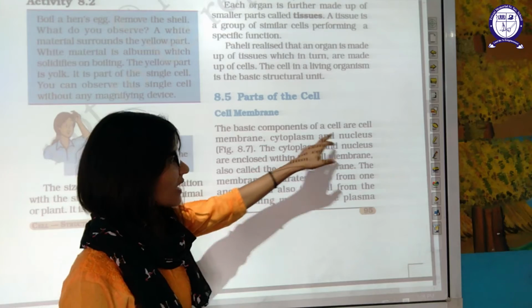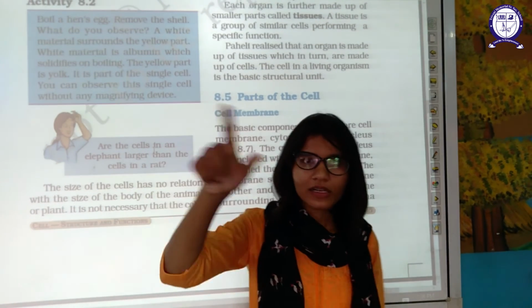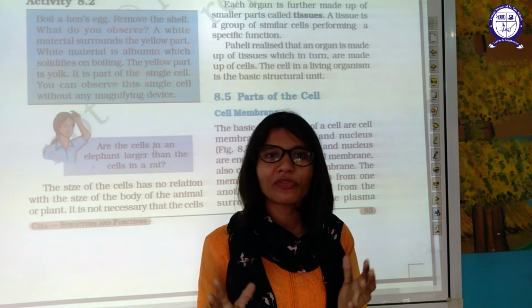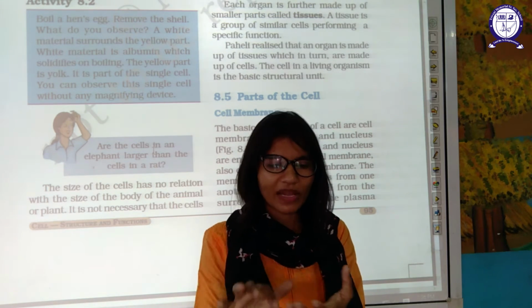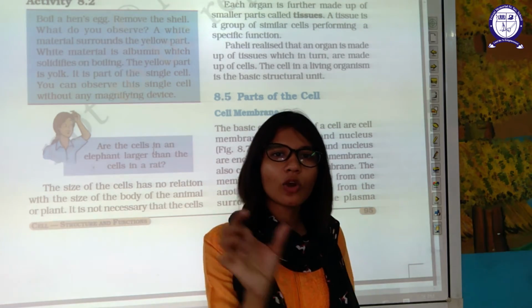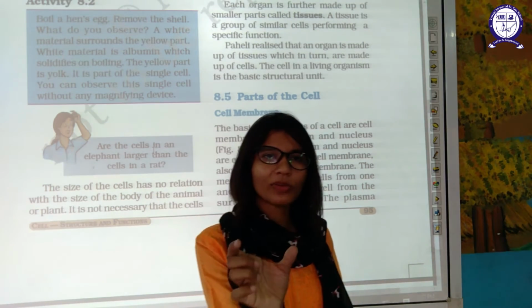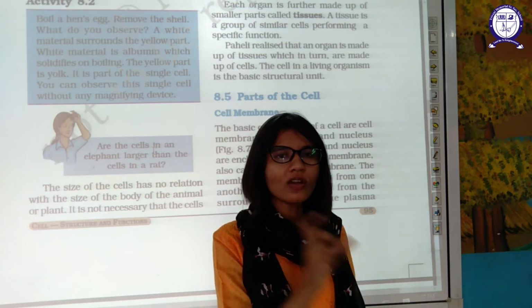Secondly, cytoplasm and nucleus. Firstly, the cell membrane. Then cytoplasm is a fluid which is filled in the entire cell. The cell is filled with that plasma-like, jelly-like substance known as cytoplasm. Cyto means cell. Plasm is the fluid. The fluid of the cell is cytoplasm.